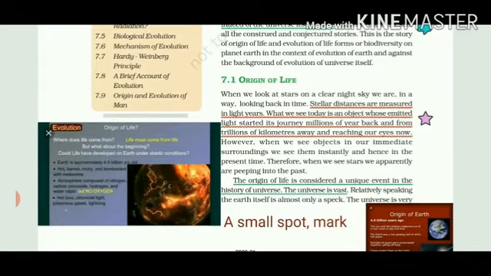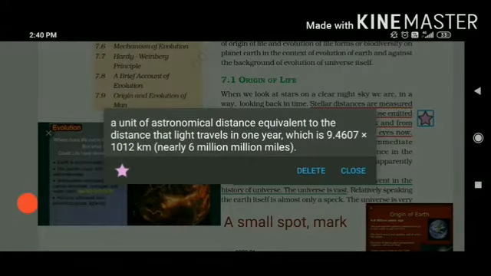As we all know, to study the distances among different planets, we cannot measure them in ordinary units. For this, we use light years. When we look upon stars, we are looking back in time. Stellar distances means the distances among the different planets and stars. So what is a light year? A light year is a unit of astronomical distance equivalent to the distance that light travels in 1 year. Nearly 6 million miles.